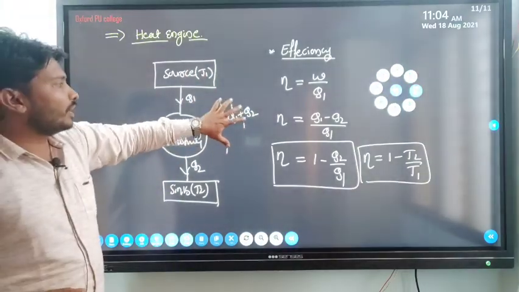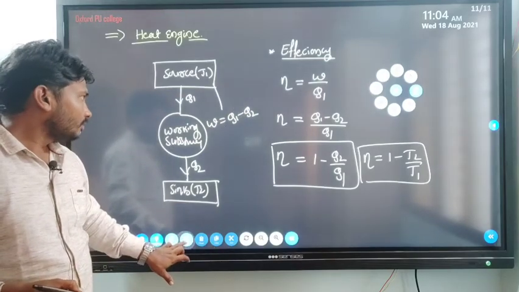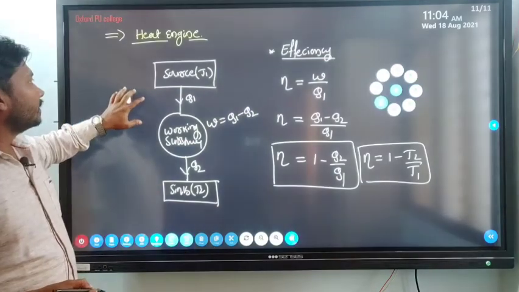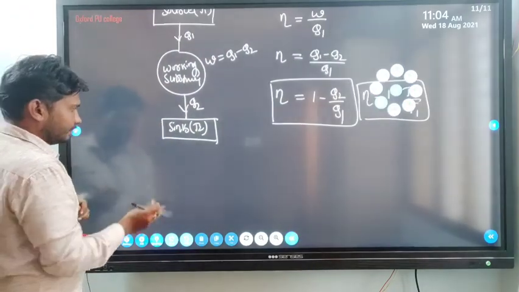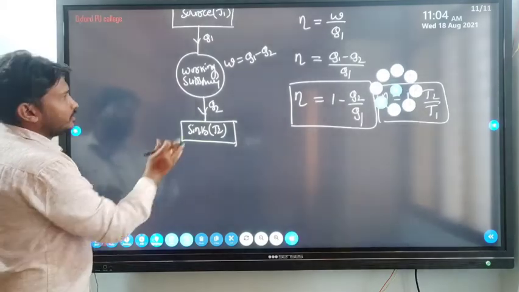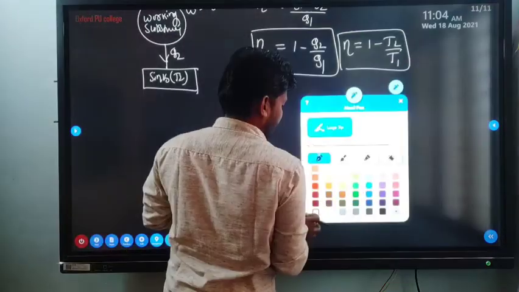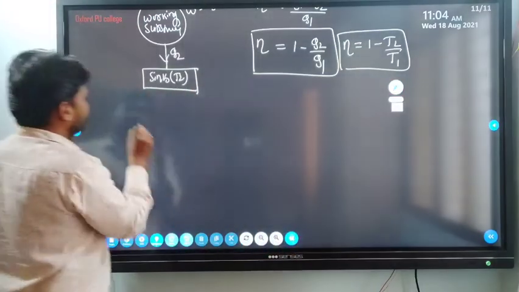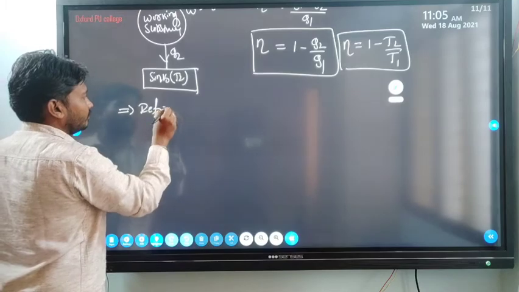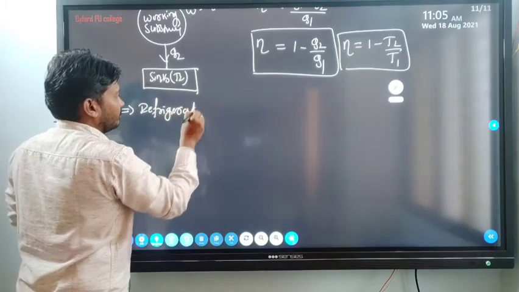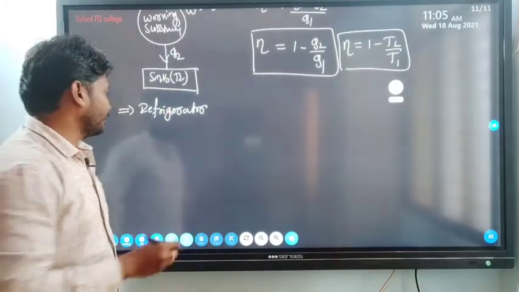And one more form we can consider. Along with the heat engine, I can consider the refrigerator concept. In case of the refrigerator, I have to understand the concept of coefficient of performance.